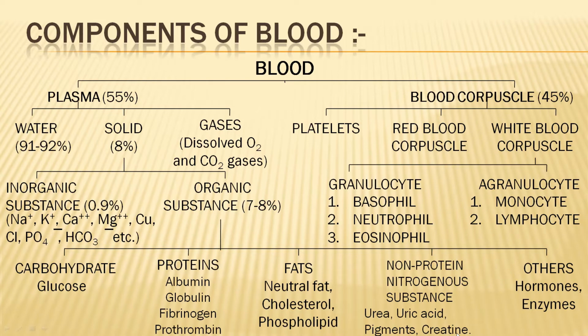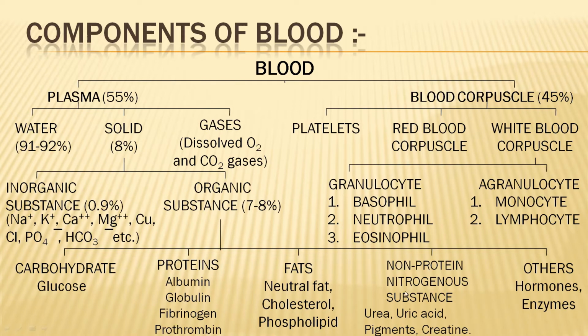All this, and others constitute hormones, enzymes. Along with these, bilirubin, antibodies and waste products are also present in plasma. These are the main constituents.